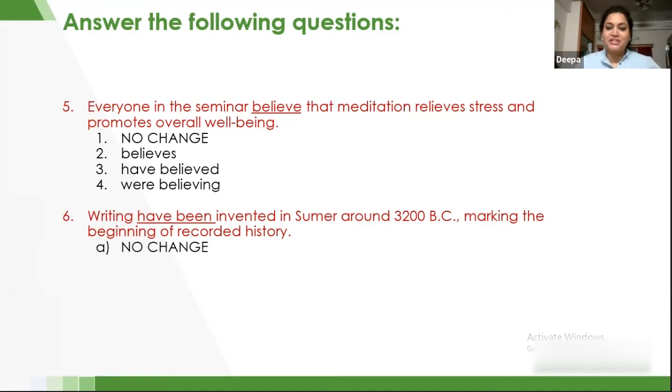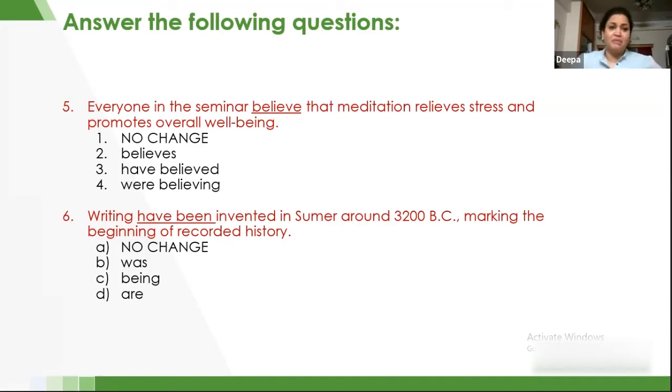And let's see the options. We cannot use have been at all because that does not agree with the noun. Was, yes, was is used with singular noun, so therefore we can agree with that.